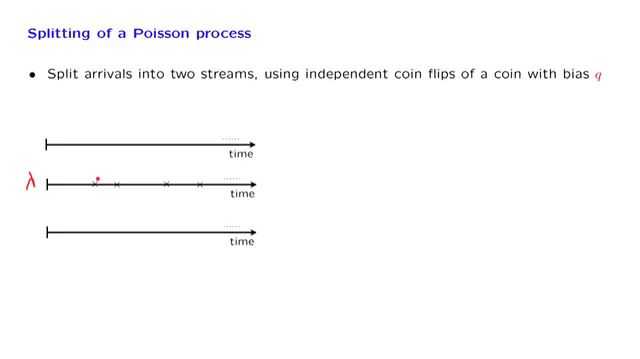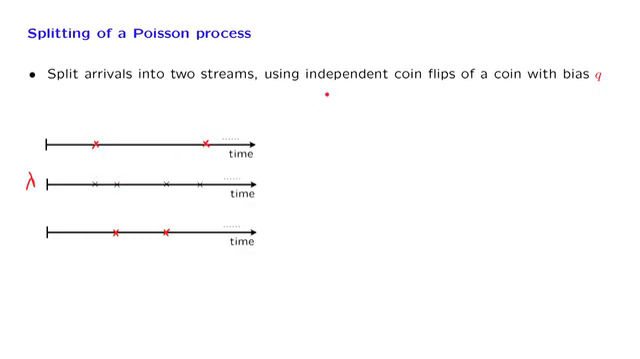In this segment, we discuss splitting a Poisson process into two different streams. So we have a Poisson process with some arrival rate lambda, and whenever there is an arrival, we decide to send it either to one or another stream. For example, this arrival might be sent to that stream, this arrival might be sent to this stream, this arrival might be sent to this stream, that arrival might be sent to that stream. How do we decide where to send these arrivals?